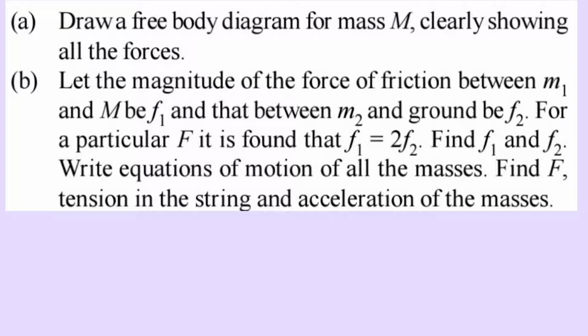Write equations of motion of all the masses. Find capital F, the tension in the string, and the acceleration of the masses. That is the question. Notice here a particular capital F is given. It is nowhere written that it is zero or non-zero.